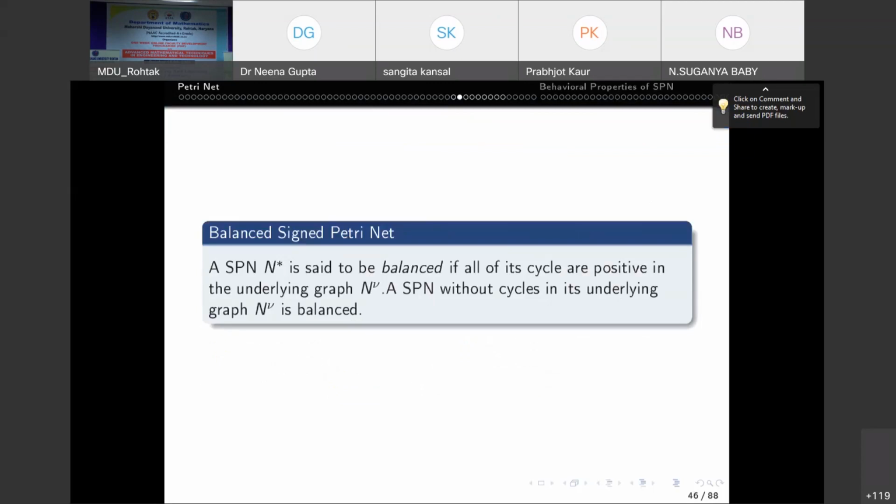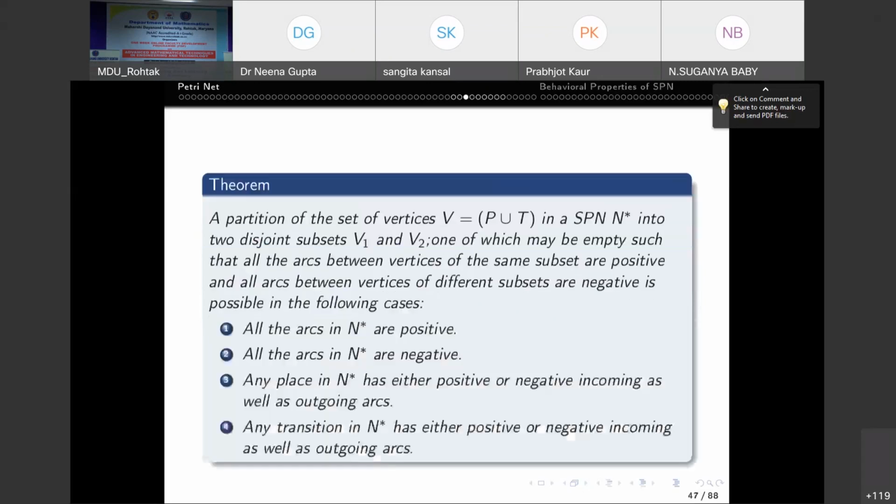Now we have introduced this concept, balanced sign Petri net. An SPN is said to be balanced if all of its cycles are positive in the underlying graph. An SPN without cycle in its underlying graph is balanced. And this is one theorem. A partition of the set of vertices in an SPN into two disjoint subsets V1 and V2, one of which may be empty, such that all the arcs between vertices of the same set are positive and all arcs between the different subsets are negative, is possible in the following cases.